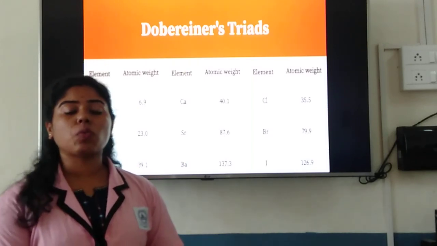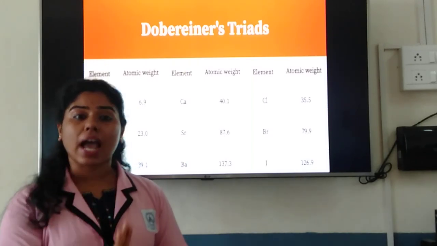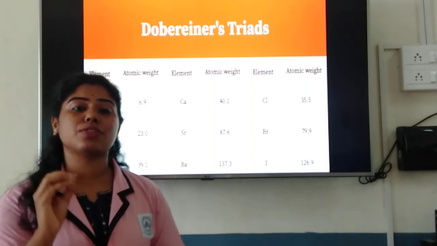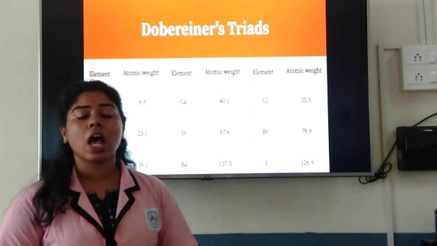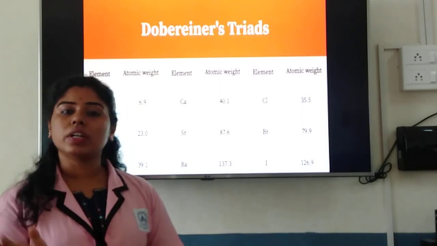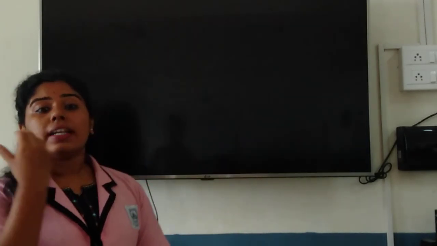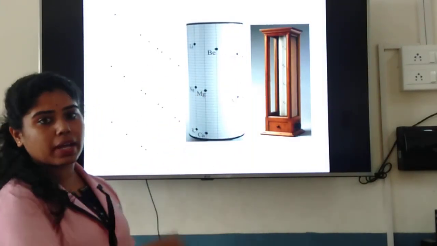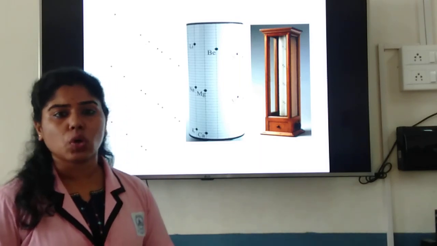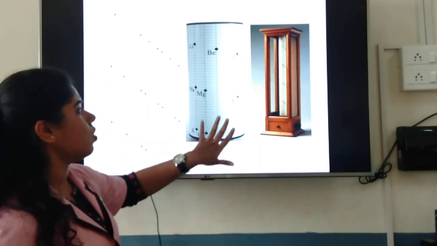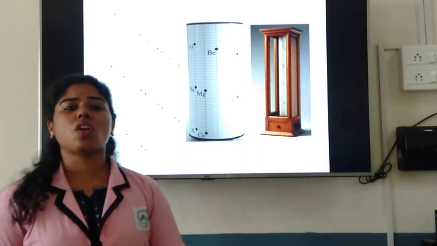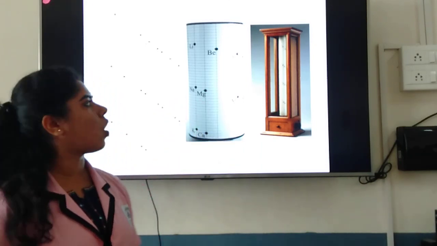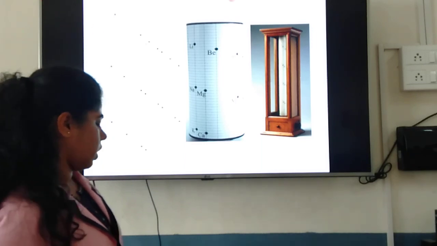Then what was the drawback was that he could only classify 9 elements into the Dobereiner's triads. Okay, he could only classify 9 elements according to the properties, whereas other than that he couldn't classify the elements. Next comes the Chancourtois' table, wherein he arranges the elements into a cylindrical form of group. Okay, cylindrical table I can tell you. So here also this did not draw much attention. Okay, so this was just ignored.